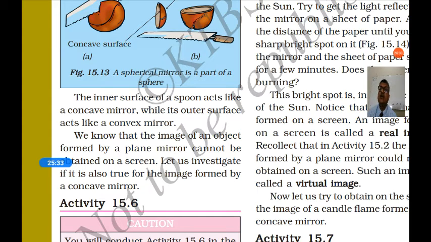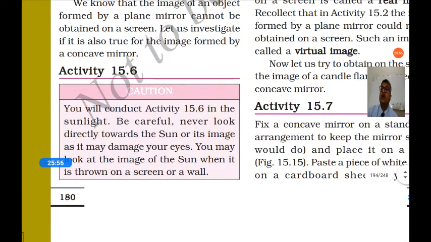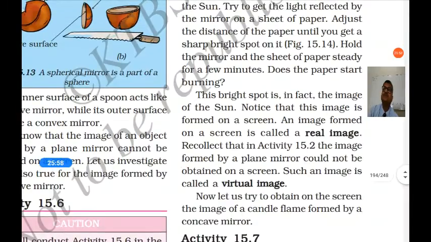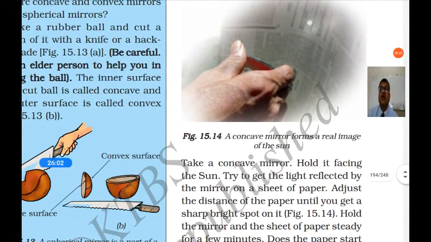We know that the image of an object formed by a plane mirror cannot be obtained on a screen. In the previous session we studied the image obtained by a plane mirror, it cannot be taken on the screen. Let us investigate if it is also true for the image formed by a concave mirror or not. So how to find out? A concave mirror forms a real image of the sun on the paper.